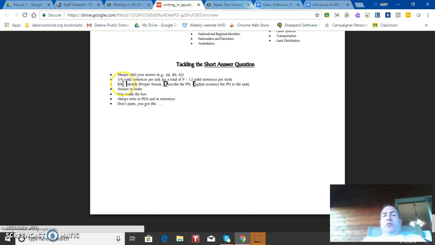The thing I'd like you to consider when you look over your essay is: did you pull off the IDE that you see right here? With the IDE, what that means is, inside each portion of your essay question for A, B, and C, did you actually identify with a proper noun the evidence that you're going to use to prove your point? The essay question is asking for specific evidence, not general evidence. You might find that you didn't use a proper noun, and as a result, you might not be specific enough to trigger the point that you're wanting to earn. The first thing is to identify a proper noun, a fact that you can use in your essay.